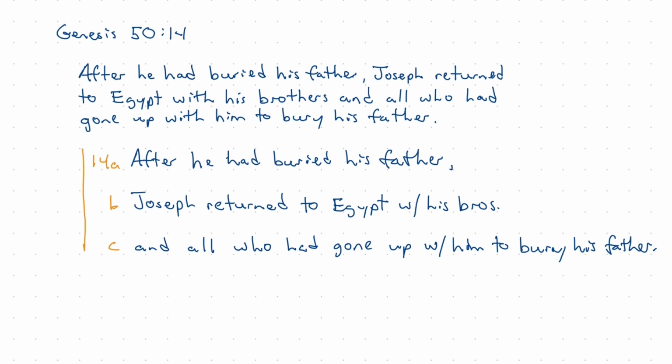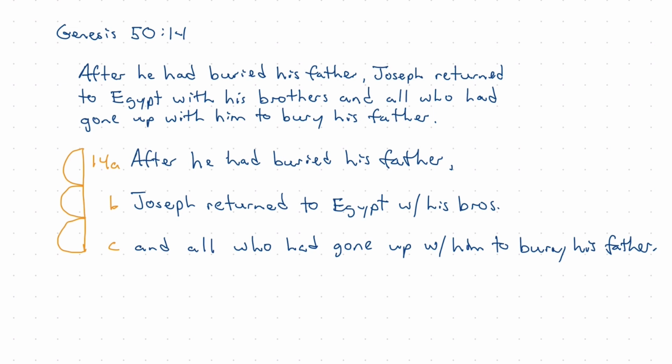Draw our line, one arc over each proposition, and then begin to ask what is the relationship between each proposition, and which relationship do we want to arc first. We have this temporal word, after he had buried his father, but then we have two propositions joined by the word and, which I think points to a relationship of series.